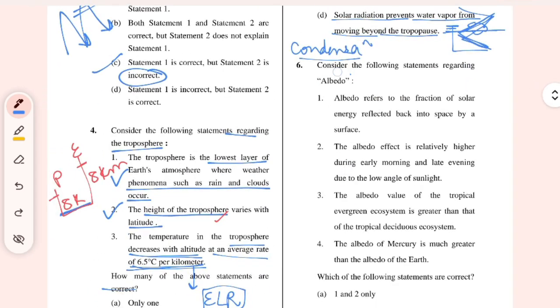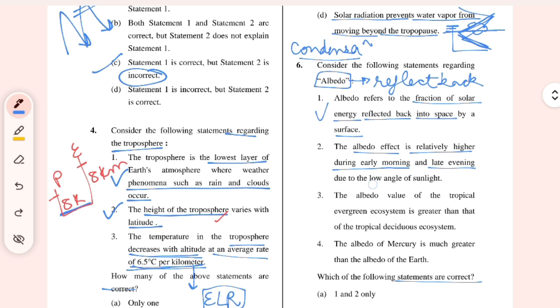Moving to the next question, what is albedo? The crisp definition is the ability to reflect back. Now, which of the following statements are correct? Albedo refers to the fraction of solar energy reflected back into space by a surface, right? The albedo effect is relatively high during the early morning and late evening due to the low angle of sunlight.